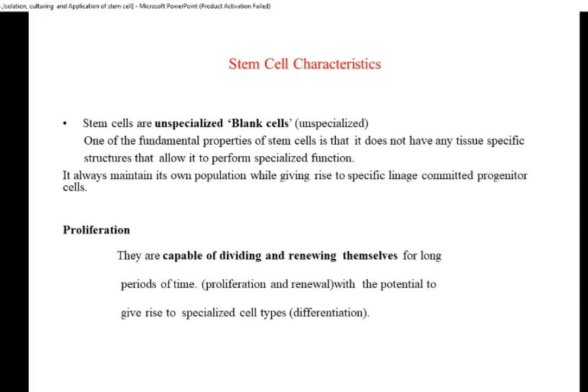Those cells are committed to one particular lineage, we call them progenitor cells. So what is my point here? The diploid zygote can be called a blank cell because it is the most general form of cell, which has the capacity to produce almost every cell in the human being.